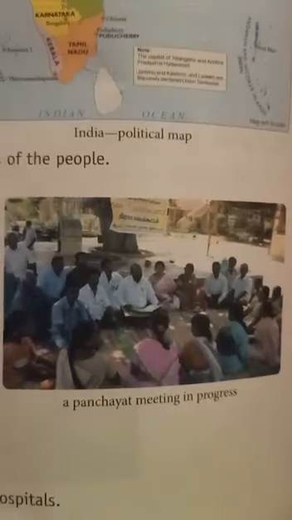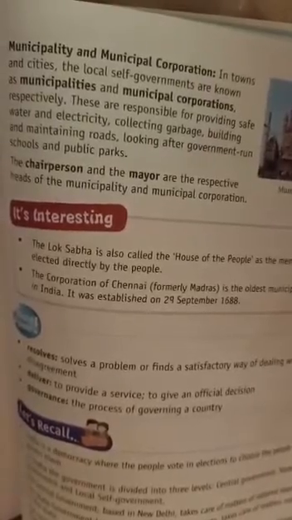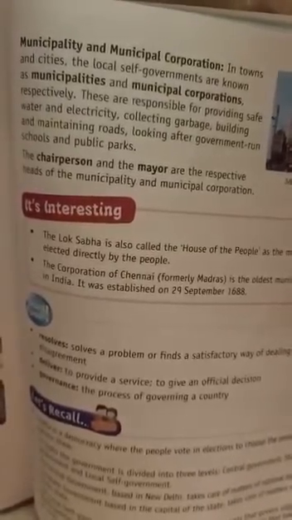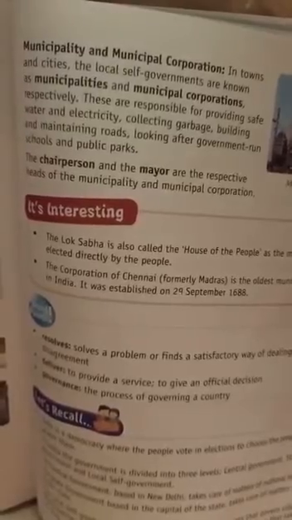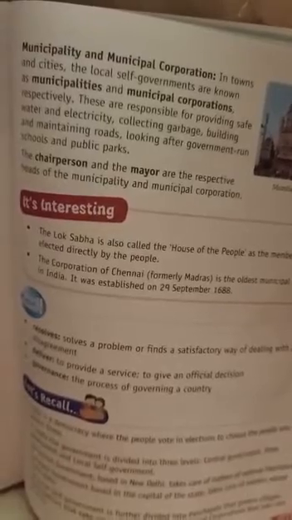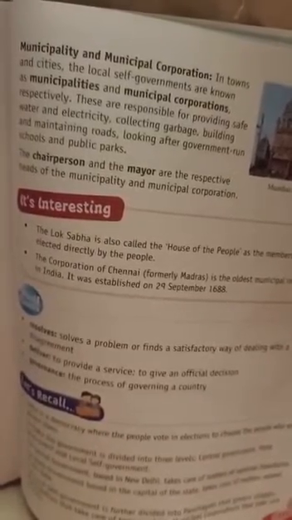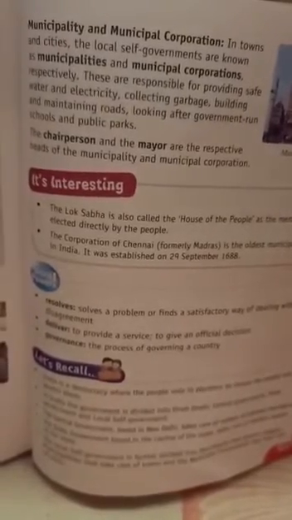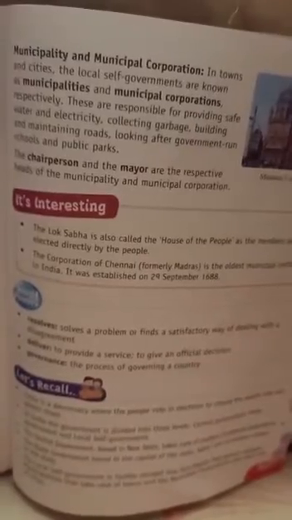Let's come to the towns and cities. In towns and cities, the local self-governments are known as municipalities and municipal corporations respectively. These municipal corporations are also formed by the people, and these are the people elected by the public to take responsibility for providing safe water and electricity, collecting garbage, building and maintaining roads, and looking after government-run schools and public parks. So those are the duties which are performed by the municipal corporations, okay?